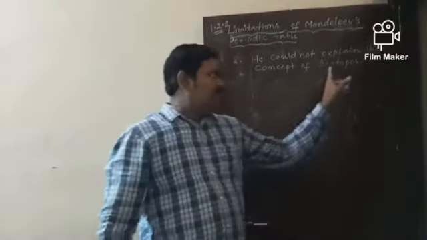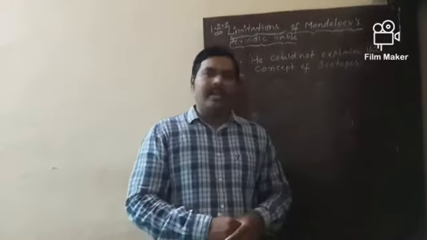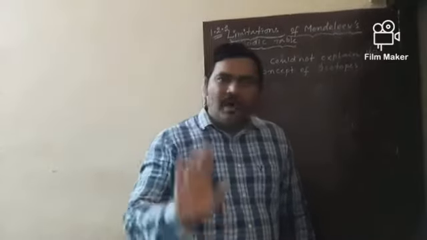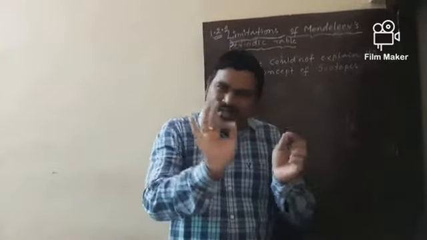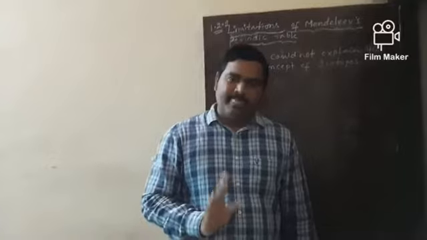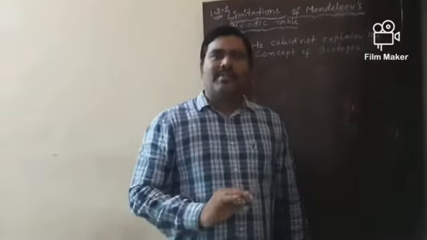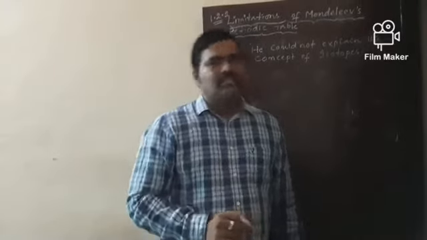Actually, there is no place for isotopes at the time of Mendeleev's periodic table. My dear students, can anybody tell what are isotopes? Yes, you are correct. Atoms of the same element having the same atomic number but different atomic masses. That means atoms of the same element with similar chemical properties but different atomic masses are called isotopes.